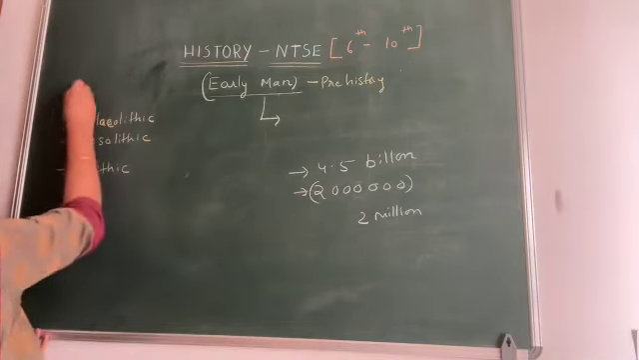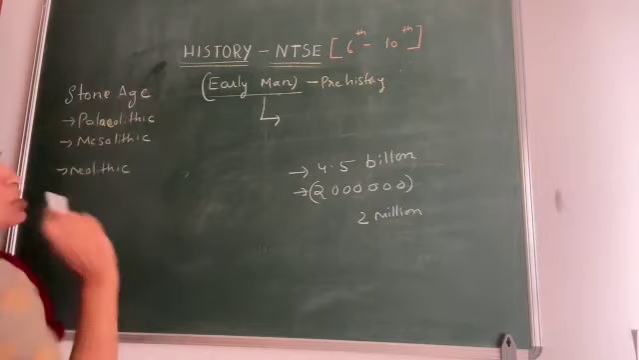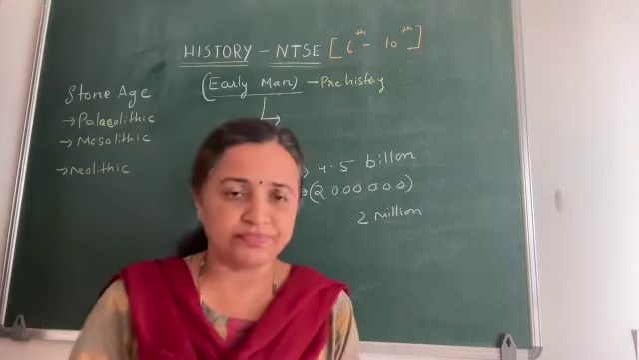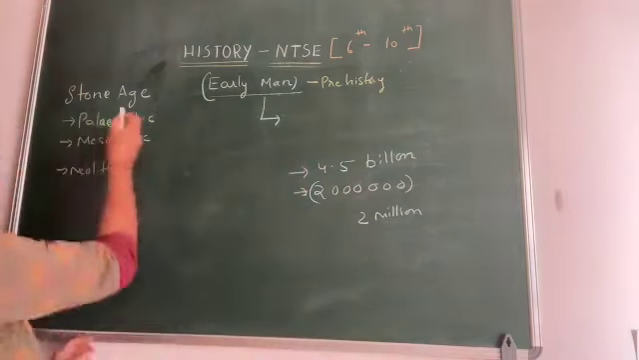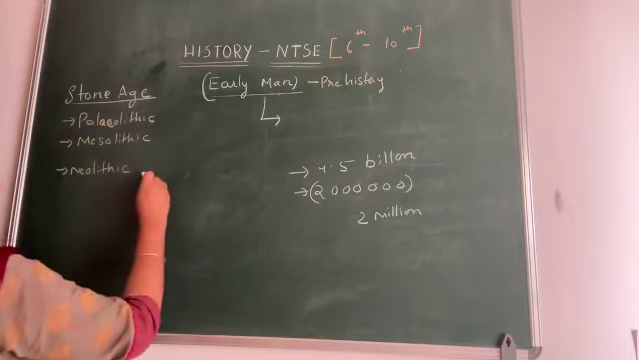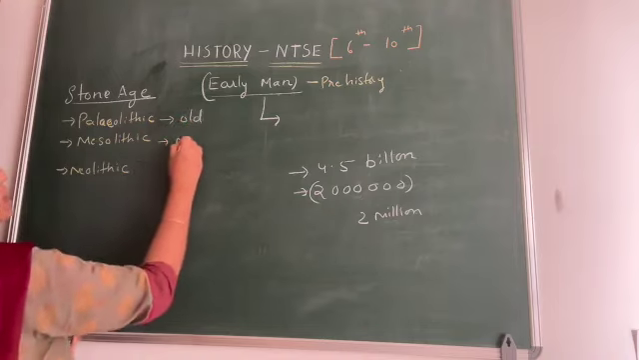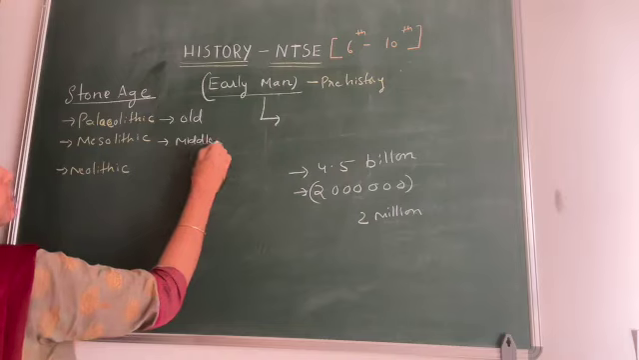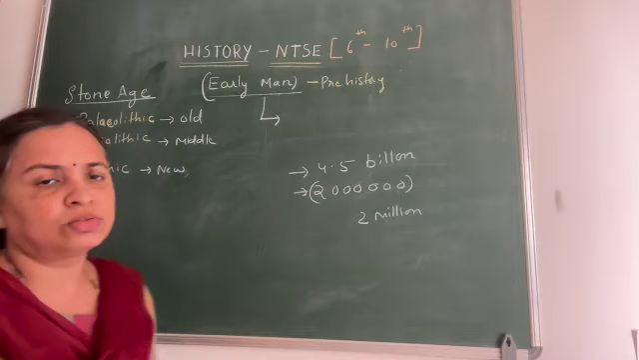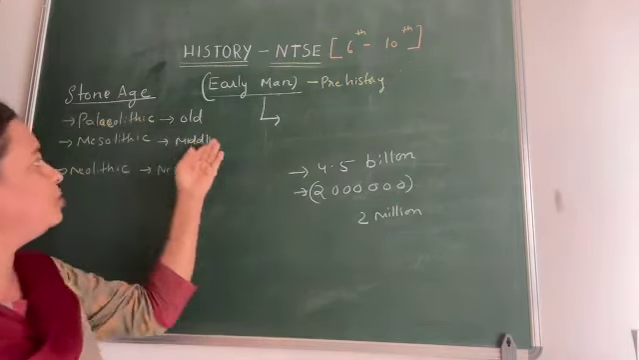I'll write it here. And in the Stone Age period, as he majorly used stone tools only, based on that, the Stone Age is divided into Palaeolithic, Mesolithic and Neolithic. Palaeolithic means Old Stone Age, Mesolithic means Middle Stone Age and Neolithic means New Stone Age. Okay. So why these three differences? Why have we divided Stone Age into Old, Middle and New?